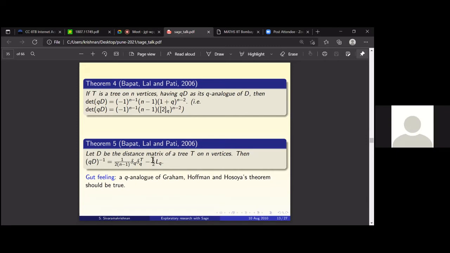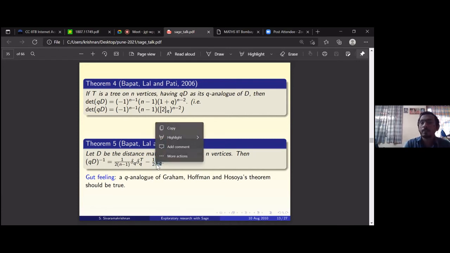If you look at the Ihara-Selberg zeta function of a graph, that is actually a scaled version of the determinant of the q Laplacian. This q Laplacian is a matrix that has come up in this number theoretic context as well, and somehow it turns out to be what is involved in the inverse of this q distance matrix. Earlier it used to be minus half times L plus the same, the scale factor is the same. There used to be a vector u transpose. Here you have a q version of that vector, because the entries are themselves q.